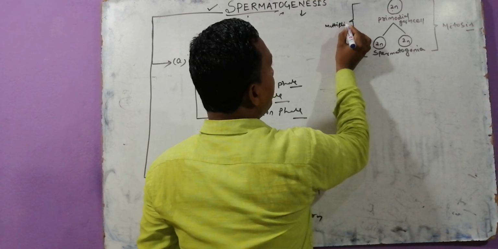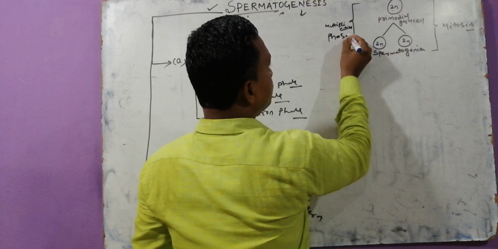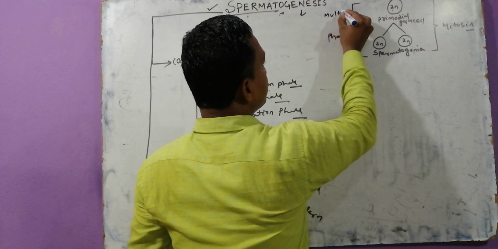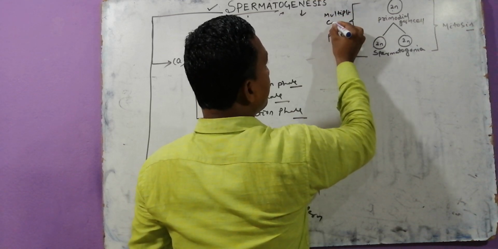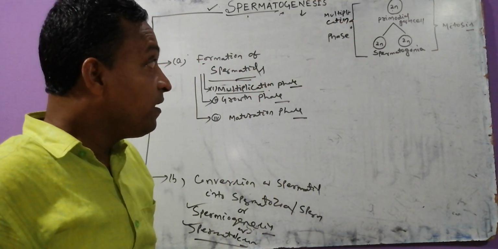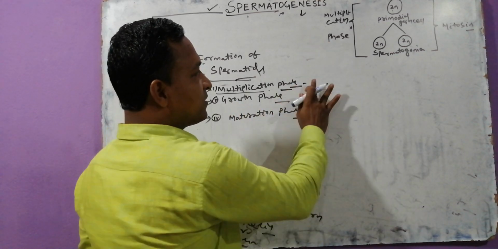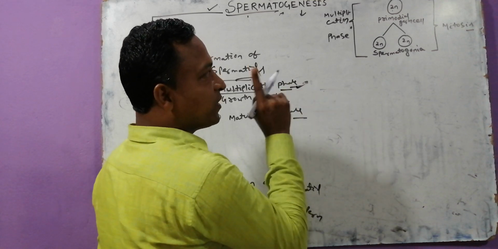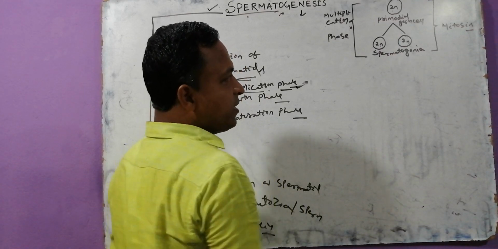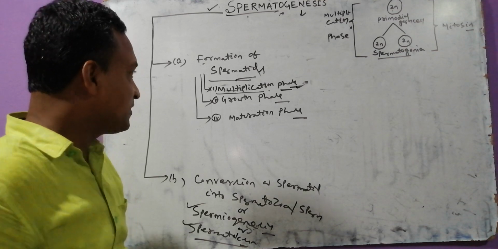Multiplication phase. Try to focus. It is the first phase, because it occurs first. In this phase, the primordial germ cells divide continuously by mitosis and produce a large number of spermatogonia.